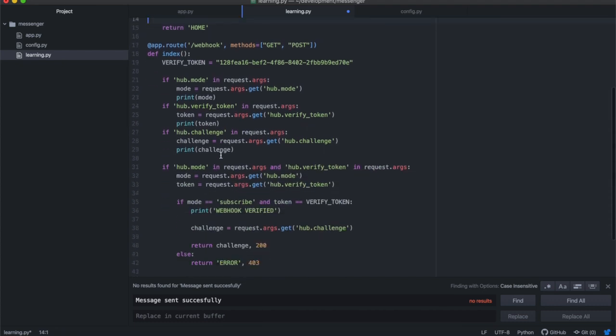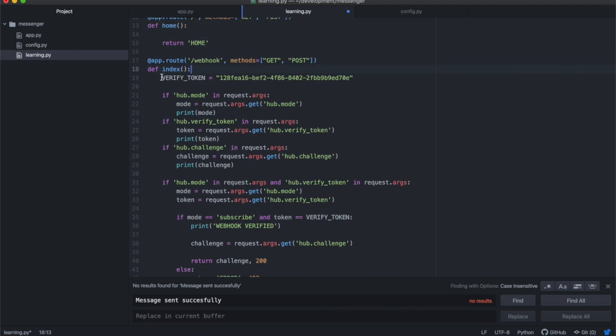Then we can have a look at our webhook route. So create a new route called webhook. And inside of that route, the methods are get and post. And inside of your webhook route, the first thing that you need is to create a variable called verified token. This means that this verified token is a token that you will keep inside of your application. And every time the webhook from Facebook sends a webhook request, it will have this verified token with it, and then your application will compare the verified token that you have over here with the verified token that you're being sent from Facebook to make sure that the token is the same.